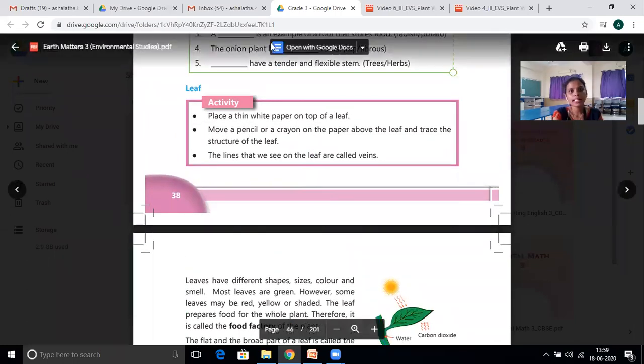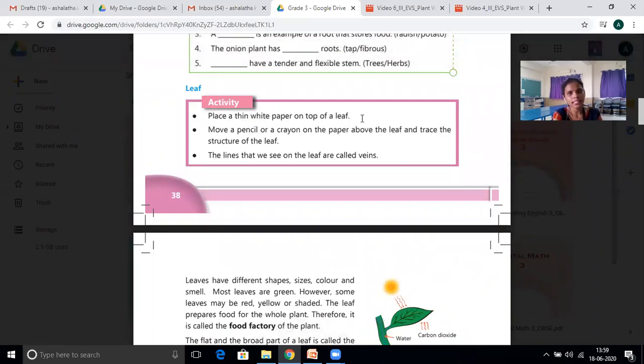See, place thin white paper on top of a leaf. This is the activity for you. Once I complete the introduction of the leaf, after that we'll discuss the activity.